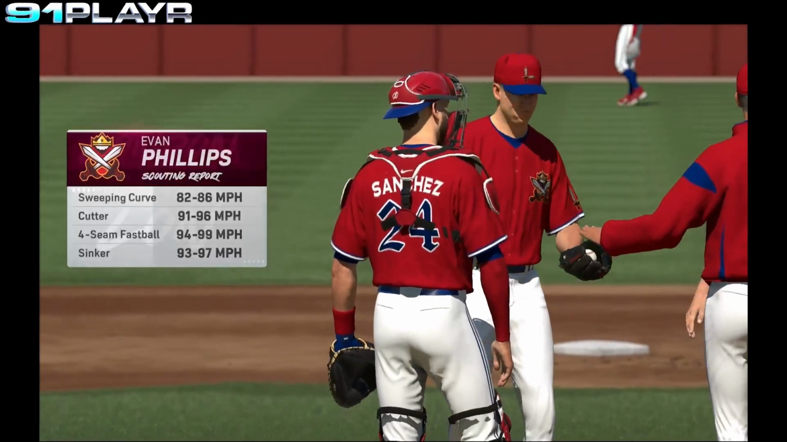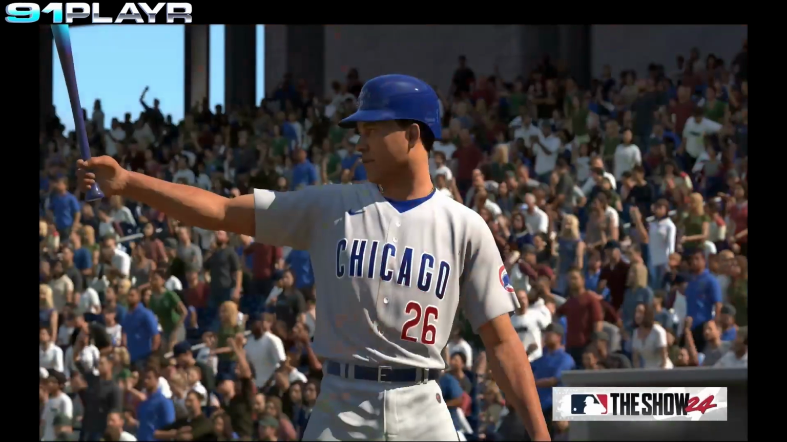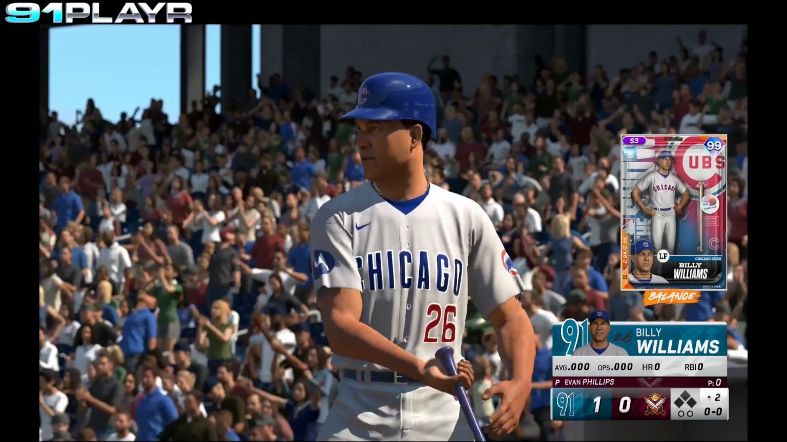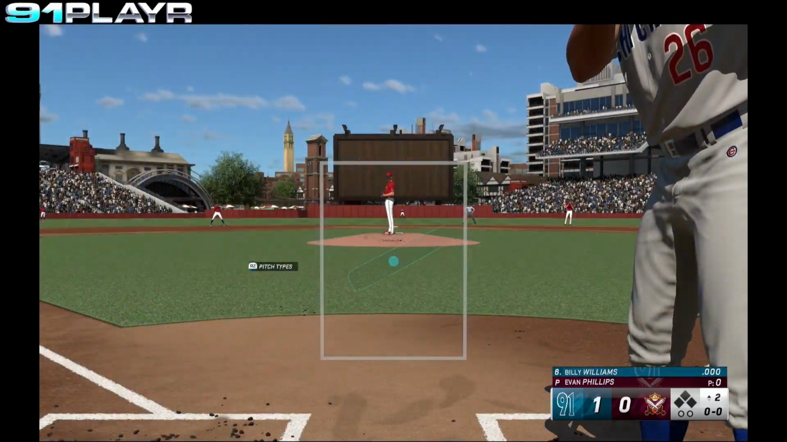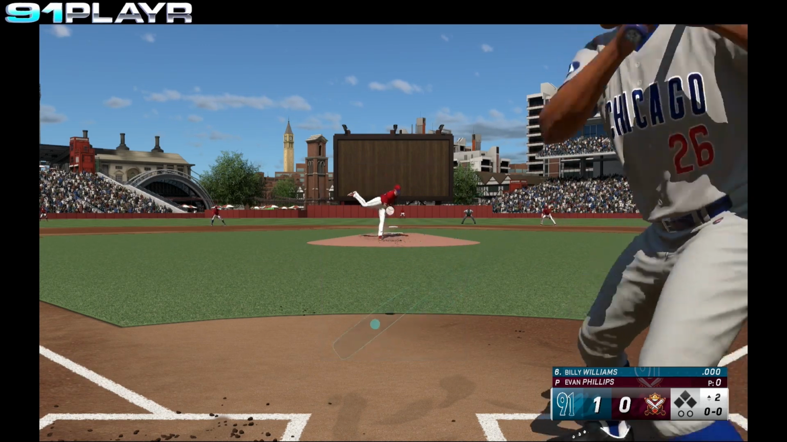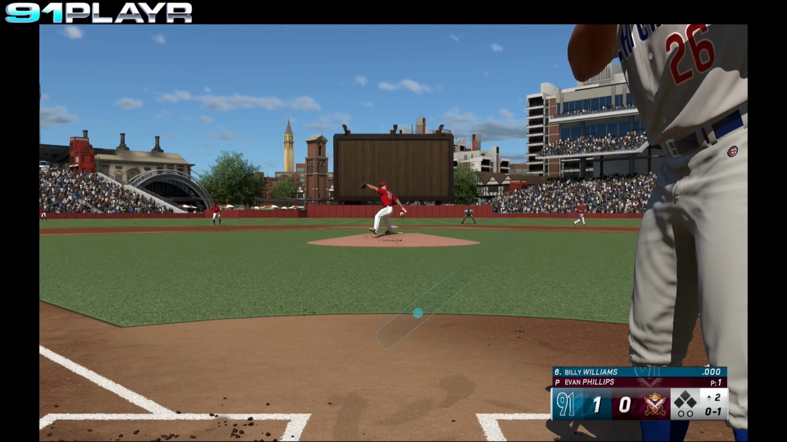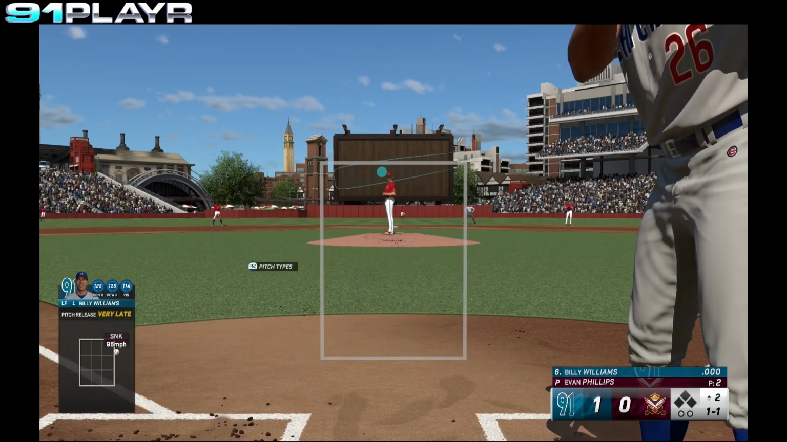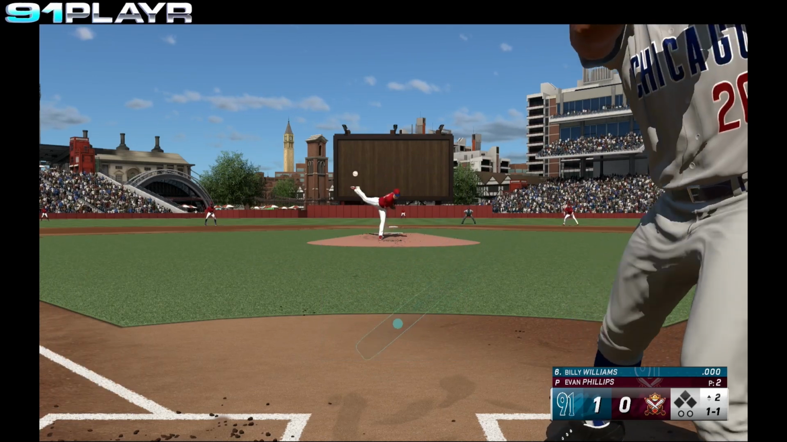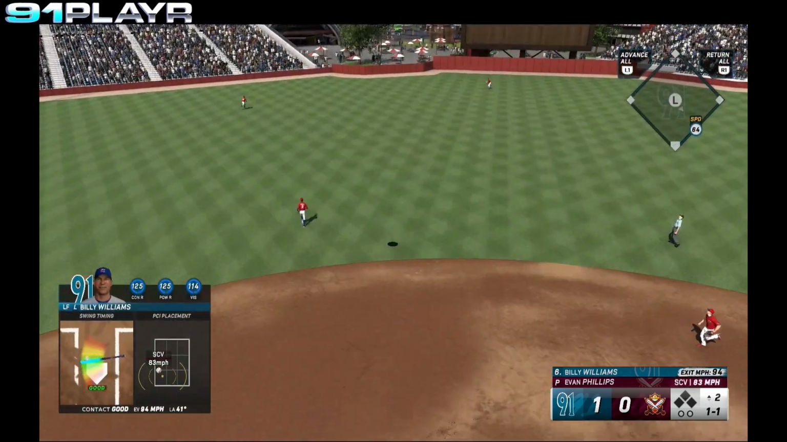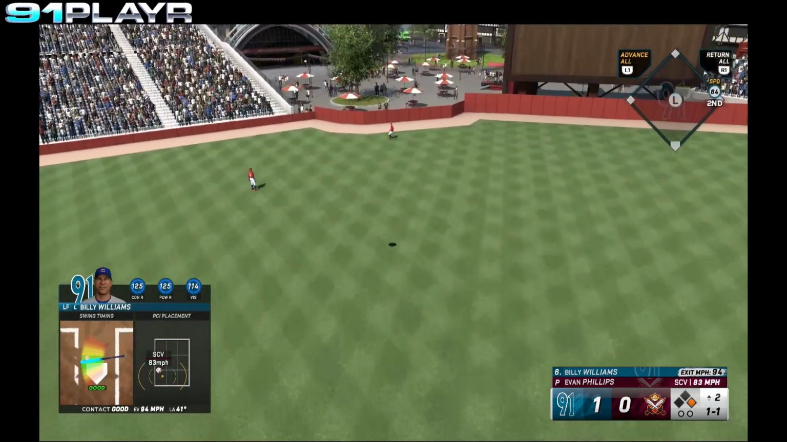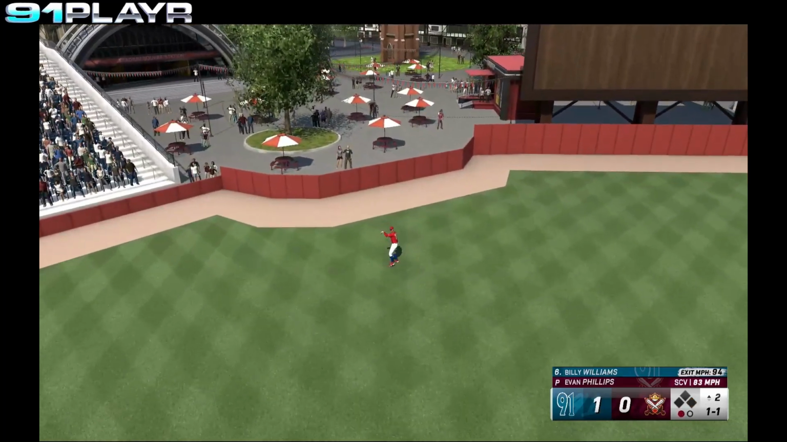Into the game for the Lords, the righty, Evan Phillips. Leading things off for the Cubs, Billy Williams. Swing and a miss. 0-1's the count. Ball inside. 1-1. And Williams drives the ball to left center field, but it is playable for Buxton. Out number 1.